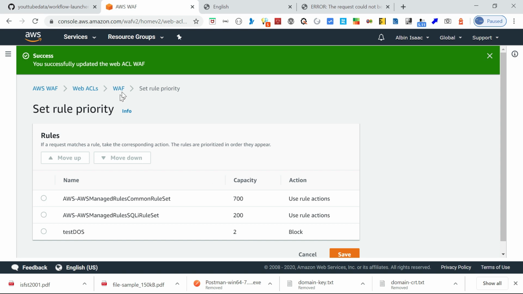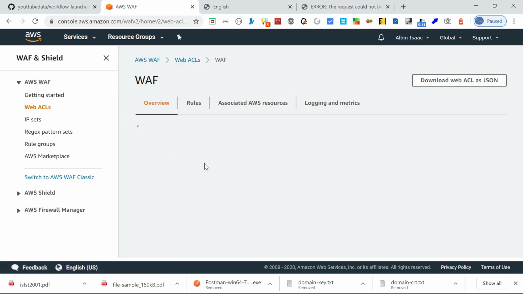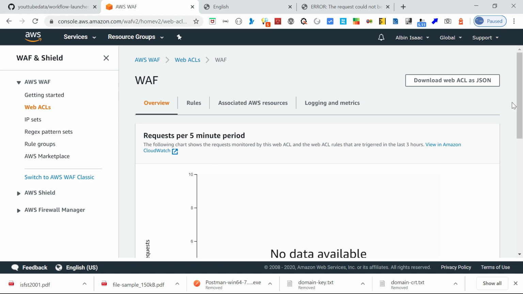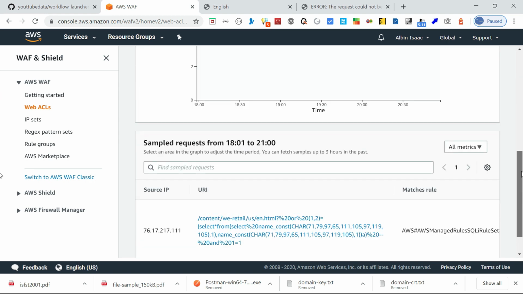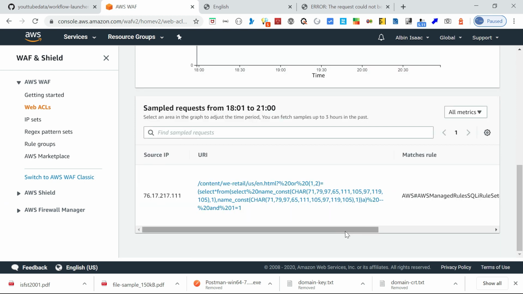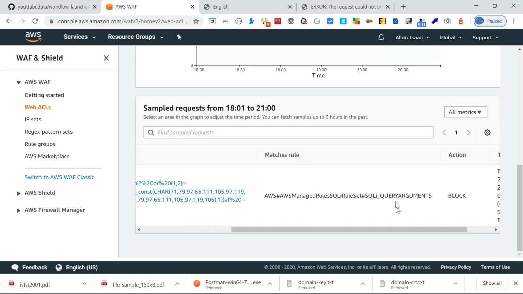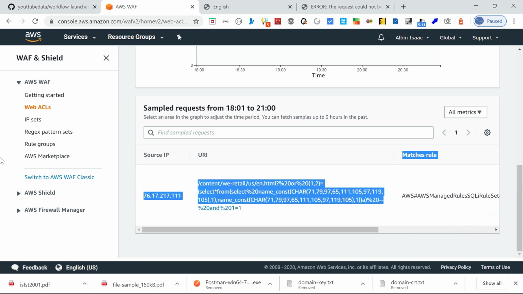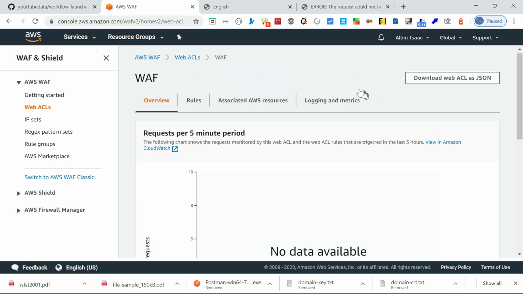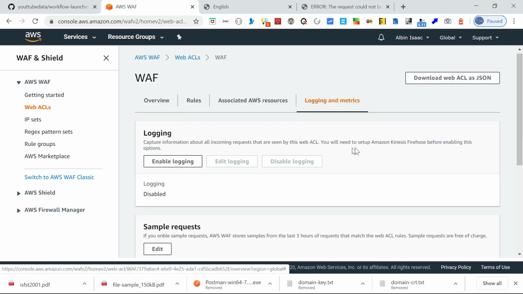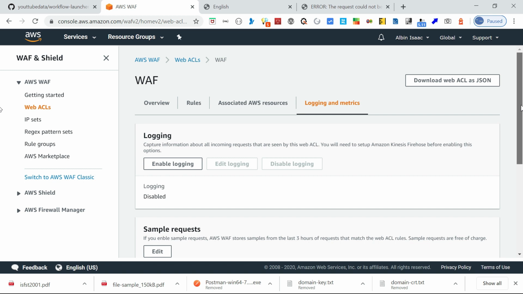So maybe let us go back. One more thing is that when you are executing, you can see a sample request and what action was taken in this UI. You can see that one of the requests was blocked. Which rule blocked this? The SQL query arguments rule blocked this. And what time it was blocked. It's a kind of sample data, you can see it here. If you want logging enabled, you can enable the logging, but for that you need Amazon Kinesis Firehose enabled. For now, the same sample requests are already enabled, that's what you were seeing in that data.